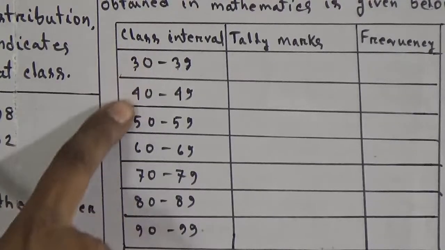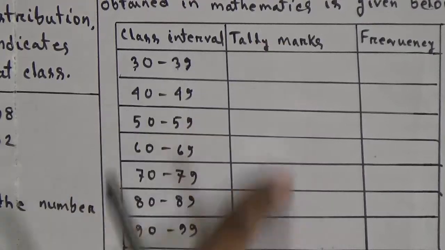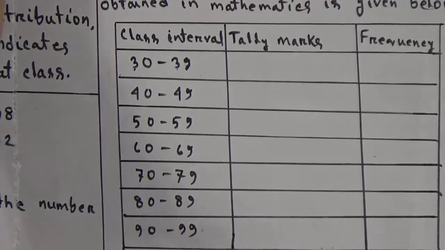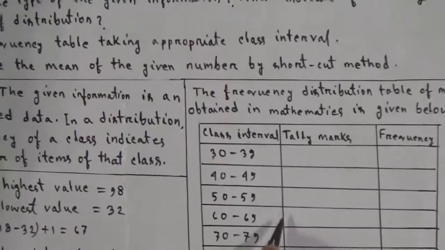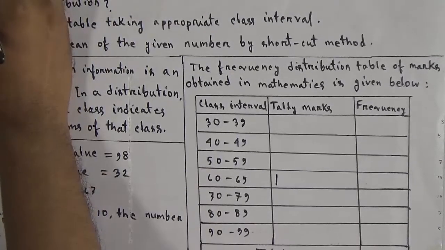And similarly we have written the other class intervals, and the last class interval is 90 to 99. Now we'll fill up the tally marks column first, and we'll put the data in the tally marks. Our first data is 76, and it will come in the column 70 to 79. So here we will give one line for 76.